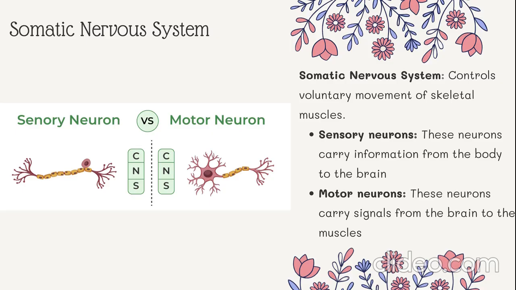Second are motor neurons, also called efferent neurons. These neurons carry signals from the brain to the muscles, causing action. For example, the brain sends a signal through motor neurons telling your hand to pull away from the hot stove.